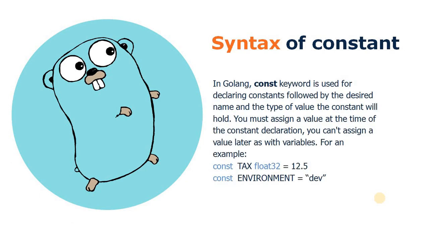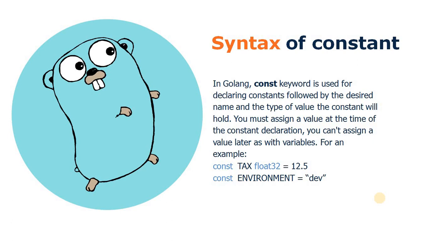Now let's move on to the syntax part of how we can declare a constant. In the Go programming language we can declare a constant variable by using the const keyword, followed either by the data type or without the data type. Here we mention some examples. In the first example we declare a constant called text of float type with value 12.5.